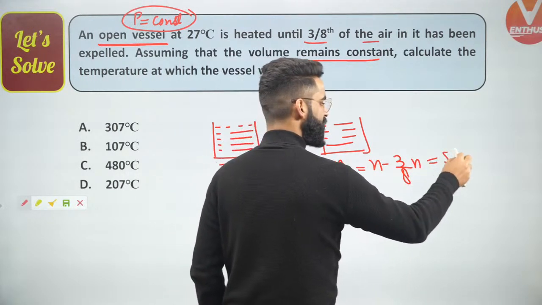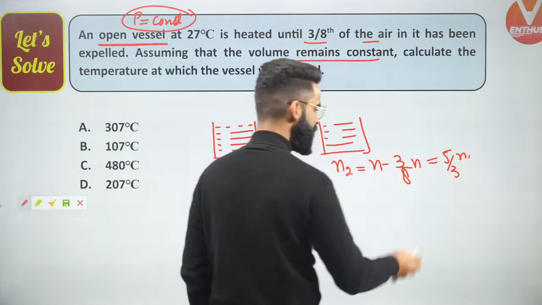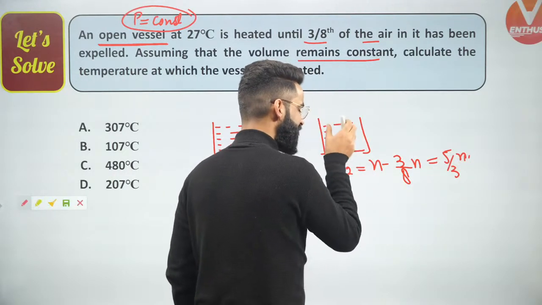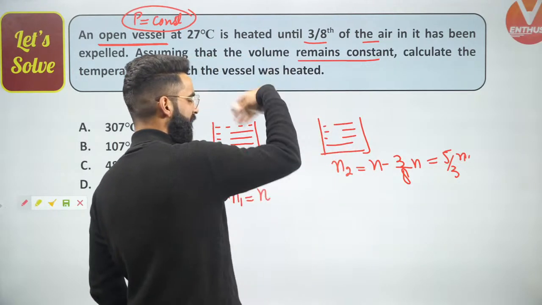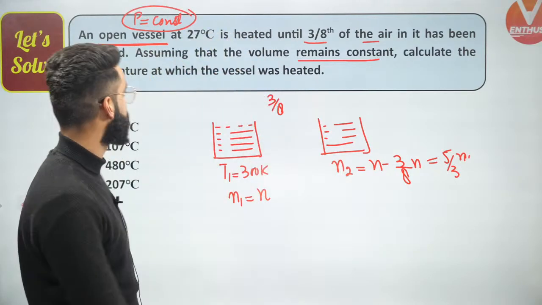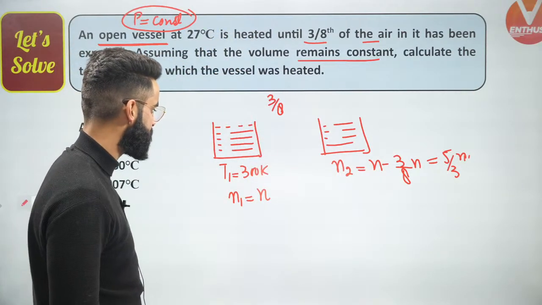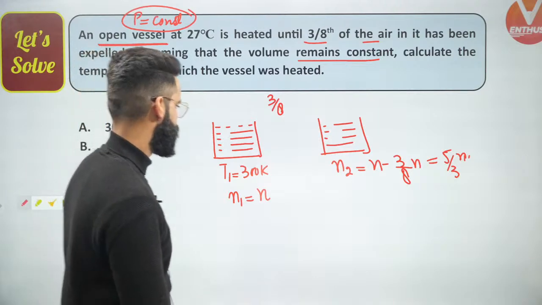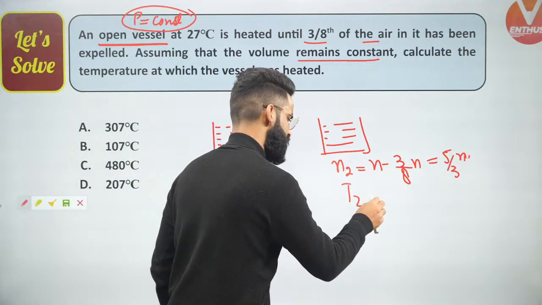So it's going to be 5 divided by 3N. Yes. So these are the moles of the gas present in this container right now, after 3/8 of the air is expelled out. What are we supposed to calculate? We are supposed to calculate the final temperature T2.